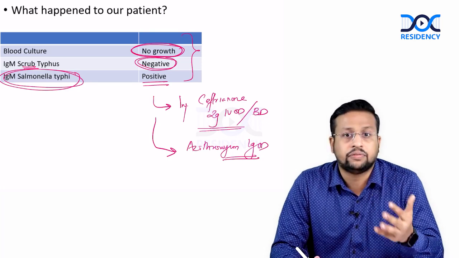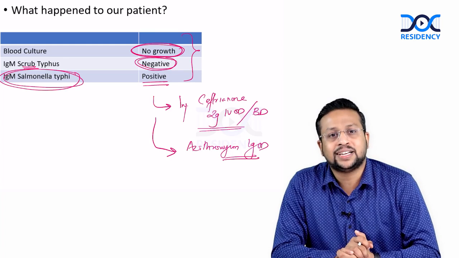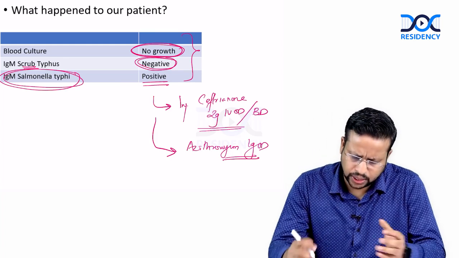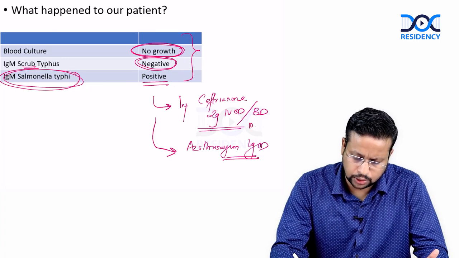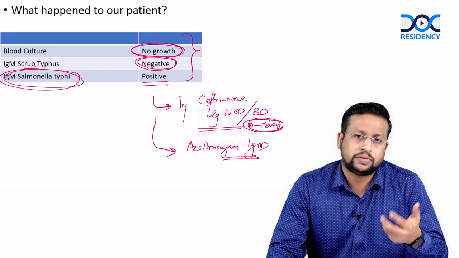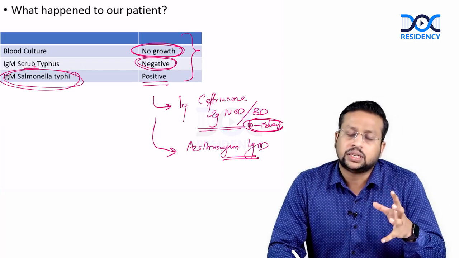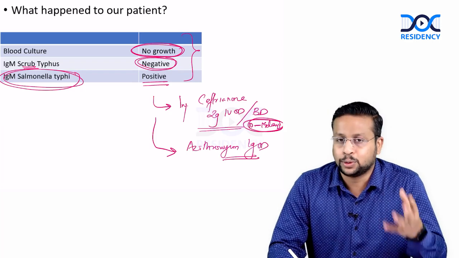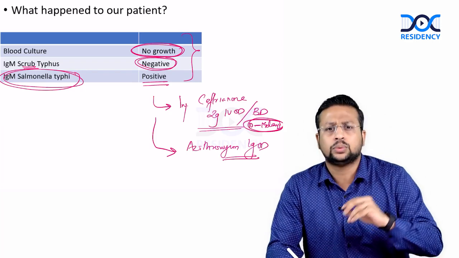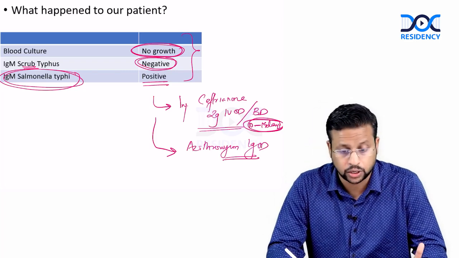Now there is something we have to be aware of. Defervescence of fever with ceftriaxone will take time, around 5 to 7 days. The duration of illness is usually around 10 to 14 days for enteric fever. It may take some time for the defervescence, and you may feel that the patient is not responding. But enteric fever treated with ceftriaxone will not respond in 1 or 2 days for sure. Slowly the fever will come down, and for the fever to completely settle, it will take around 5 days. So we have to keep that in mind.